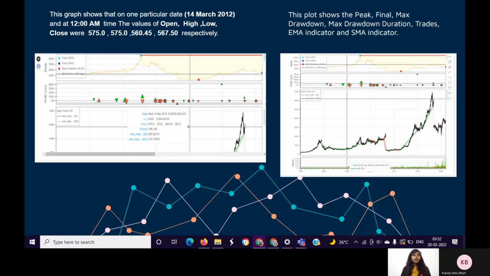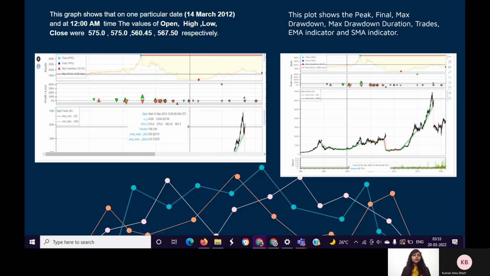This graph shows that on one particular date, that is on 14th March 2012 at 12 am, the values of open, high, low, and close were 575.0, 575.0, 560.45, and 567.50 respectively. The volume of the stock traded on that particular day was 1,06,148. The exponential moving average indicator was 533.32113. The simple moving average indicator was 470.73375.